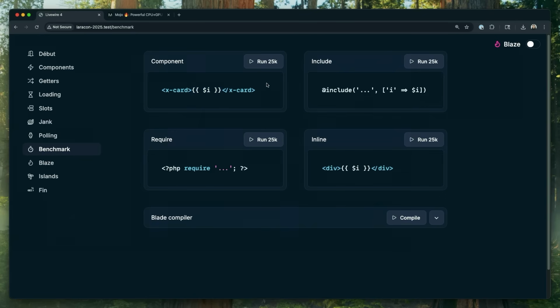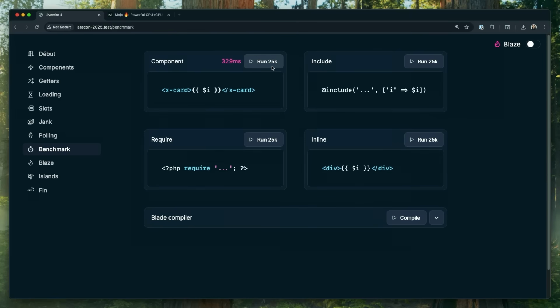So 25,000 Blade components rendered in a loop. Half a second, 508 milliseconds to render that. It's like, ooh, that's slow. But when Blade compiles itself, it caches those compiled files, because of course PHP can't run Blade. It has to compile itself into pure PHP. So let's run it again. Now Laravel has already done the work of compiling it. It's faster, but it's still pretty freaking slow. You want your request to be 100 milliseconds. The server part, you want it to be even less. So this is unacceptable.